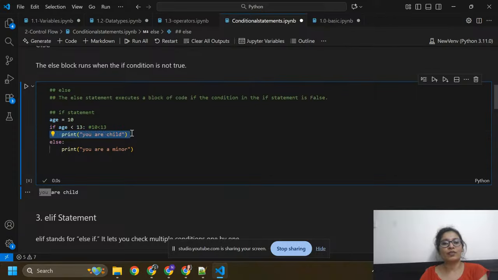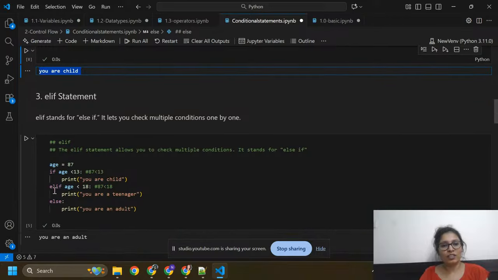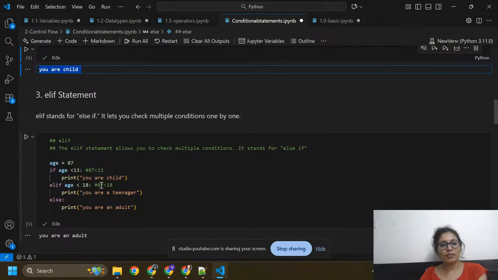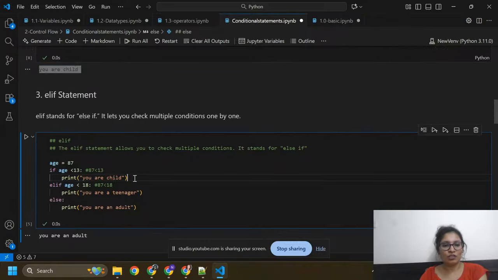Then it will print, you are a child. I hope you got it. I already explained these things. With the elif statement, if the first condition is not true, then we check here. If both of these conditions are not true, then it will execute the last condition, the else block.